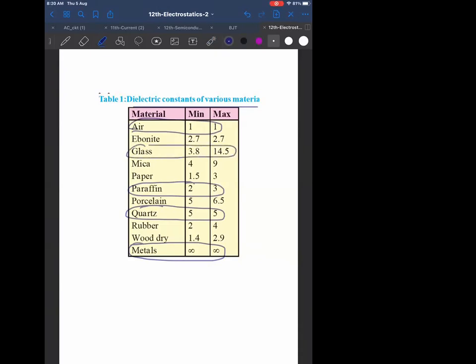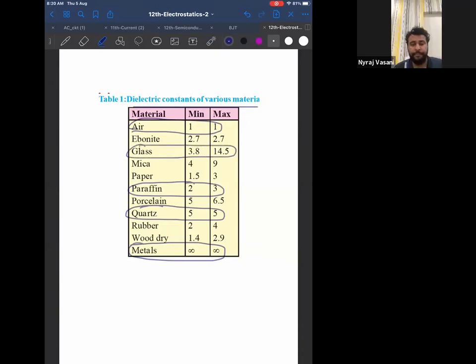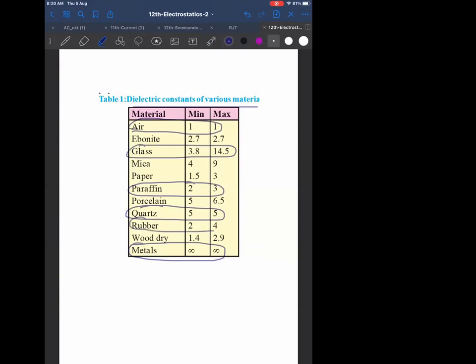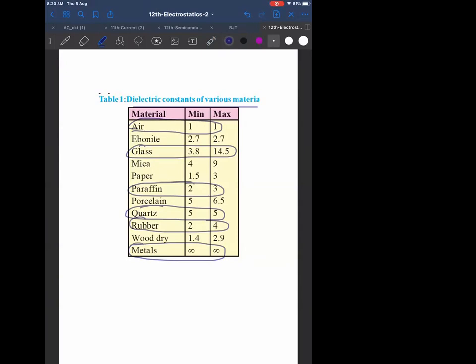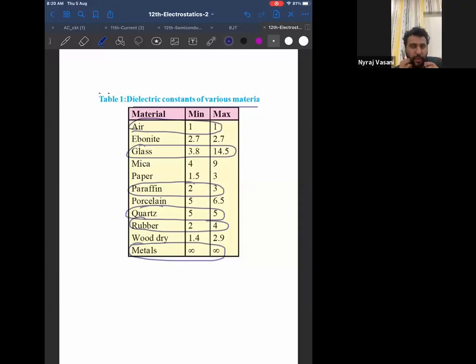Sir, what are those minimum and maximum values? Dielectric constants are actually constant, but between normal state and excited state, between polarizing and non-polarizing, what values can it come up to? For example, before you answer an exam, you know you will get a minimum of so much and a maximum of so much, depending on what you have studied. If the paper comes easy, I can score this much. But sometimes you have not studied some chapter. So you know this is the maximum I can get, and this is the minimum I can get, however the paper comes.